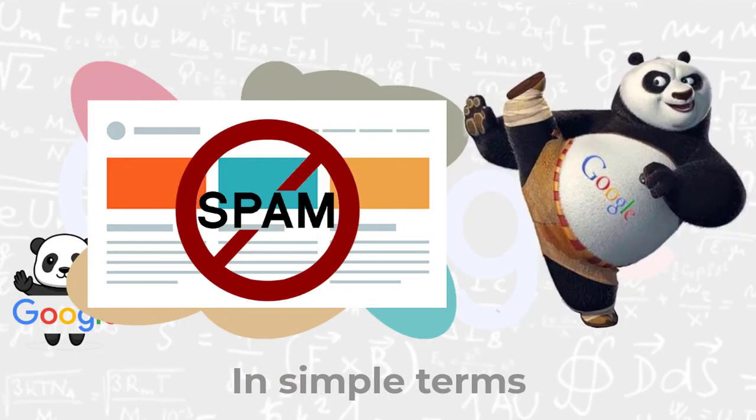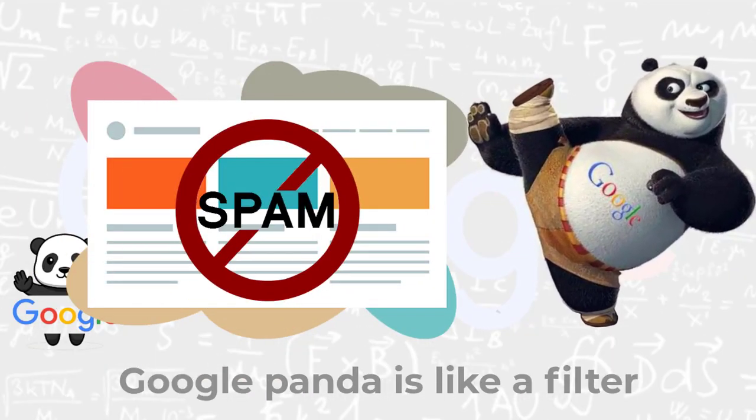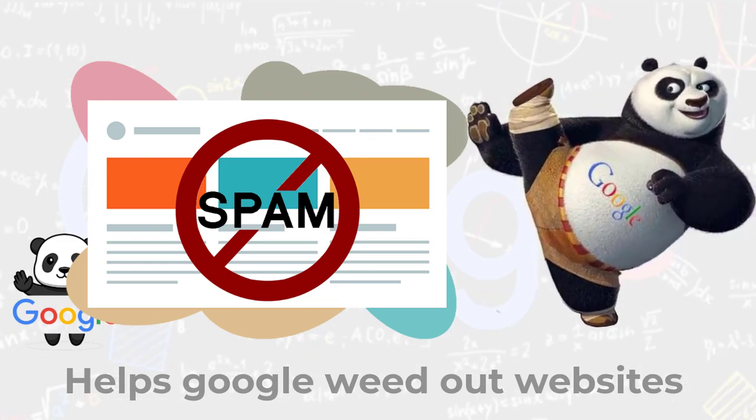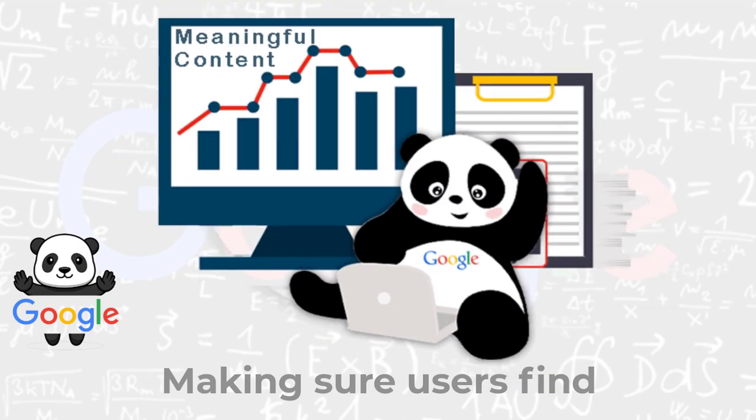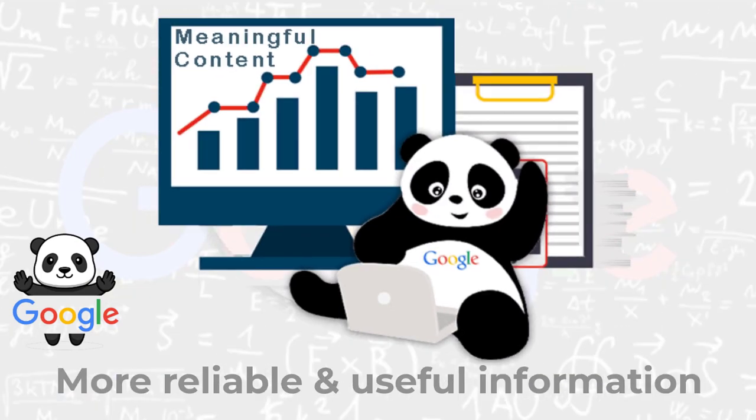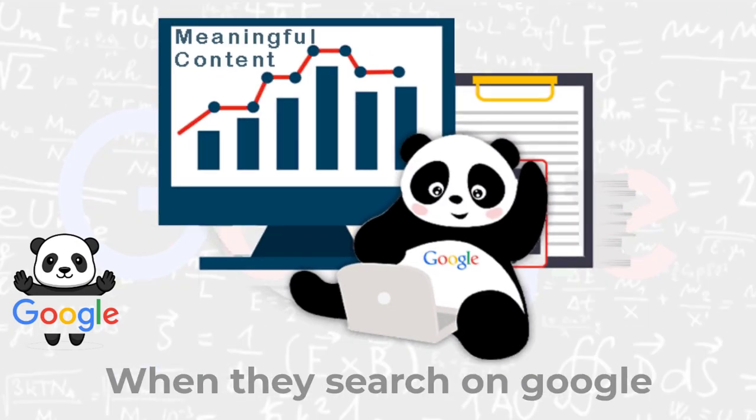In simple terms, Google Panda is like a filter that helps Google weed out websites with low-quality content and spammy practices, making sure that users find more reliable and useful information when they search on Google.